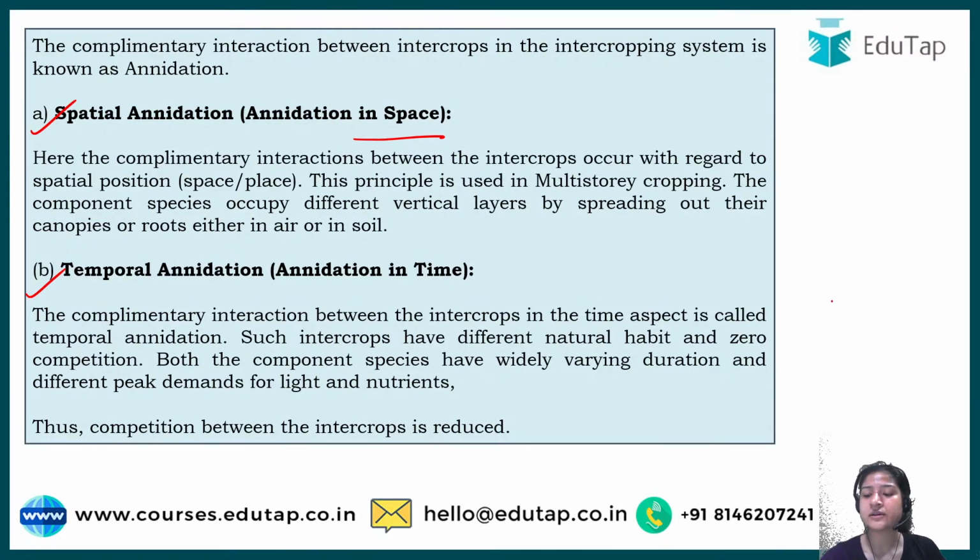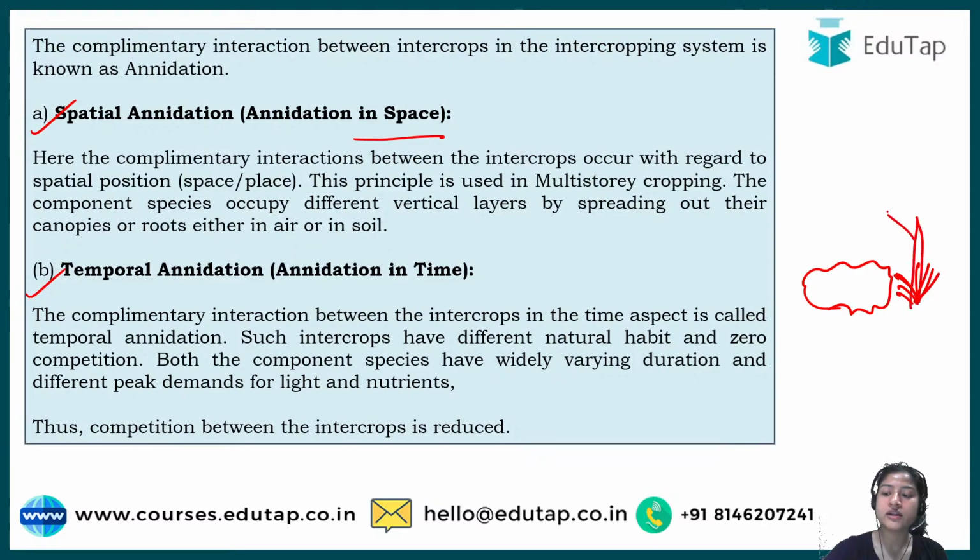If there is a bush, and you have grown some plant of similar height, then they would have to compete for space, right? But if we have grown another plant that is slightly taller than the bush, this would not affect its growth, and there would be proper utilization of space, right? Now what is annidation in time?